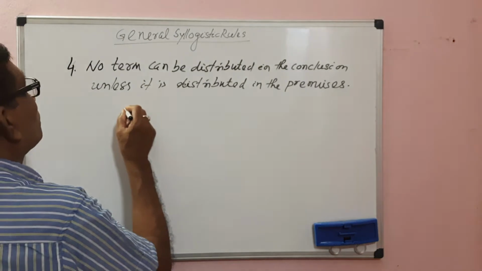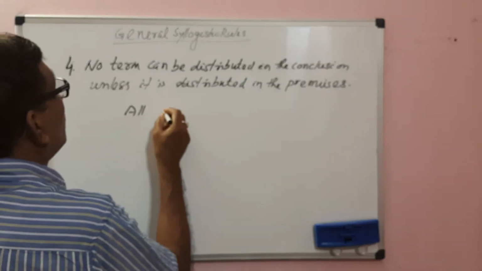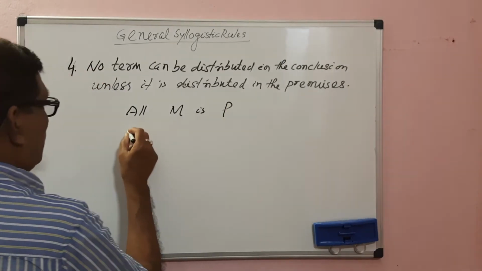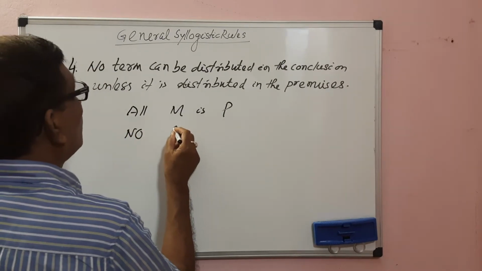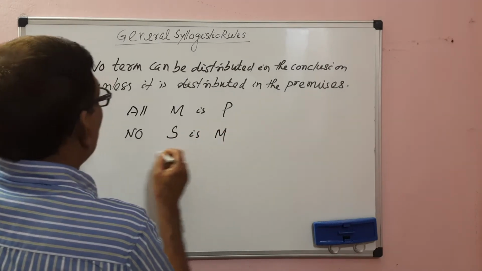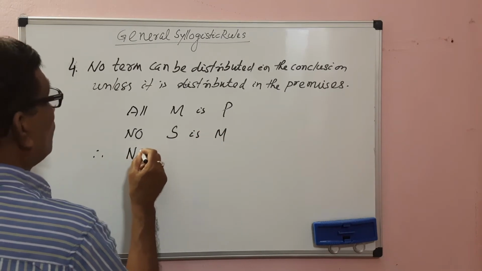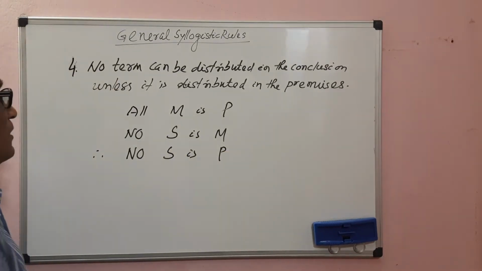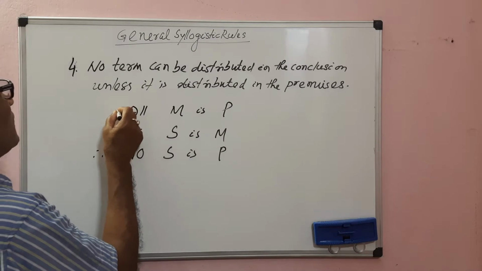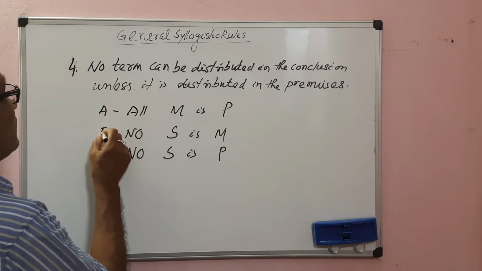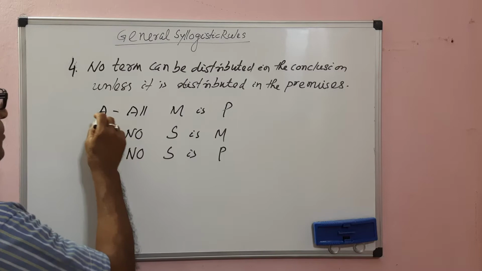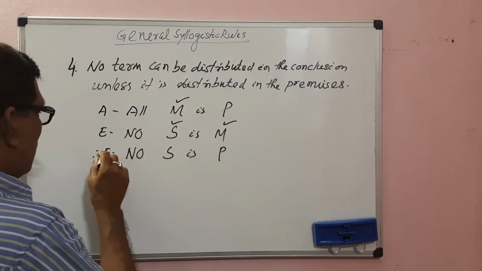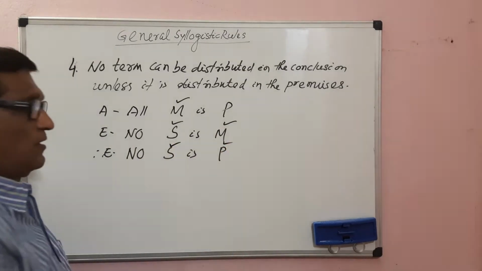For example, all M is P, no S is M, therefore no S is P. Here the major premise is A proposition, minor is E and conclusion is E. A proposition distributes its subject term, E distributes both subject and predicate, E distributes both subject and predicate.